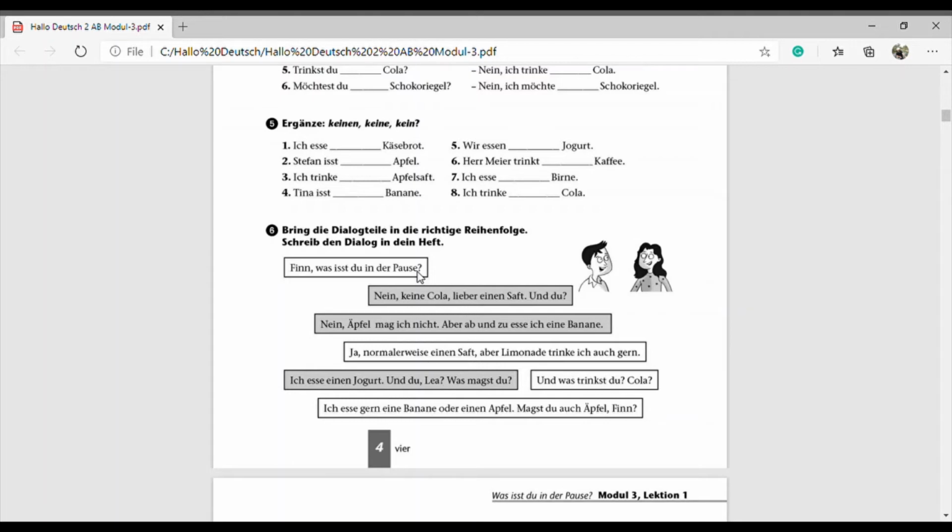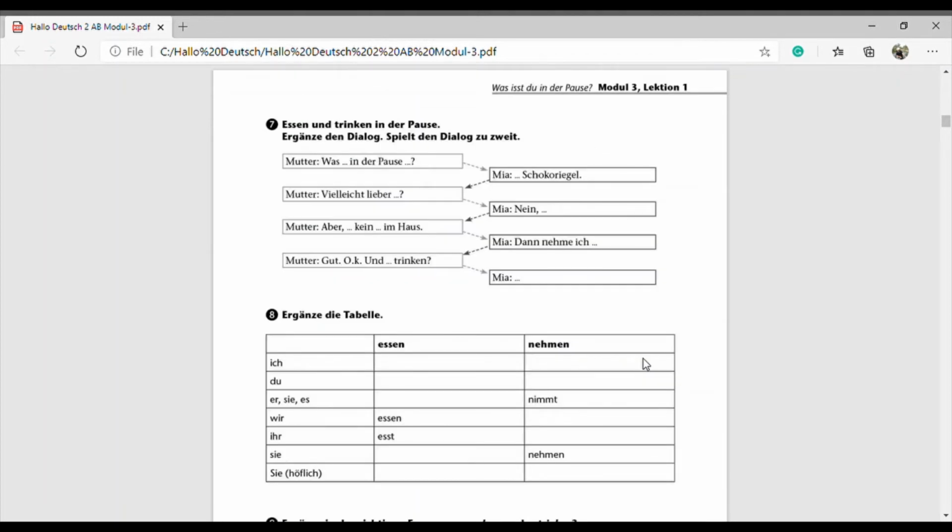Yeah, so this one is number 1. Okay, number 2 is this one. Number 3, yeah, the last sentence. Then number 4 is this one, and then number 5, the cola one. Yeah, then number 6, the second one, and then number 7, this one. Yeah, so normalerweise. Okay, so just write down the dialogue in your notebook. Okay, then we move to the next one, number 7.